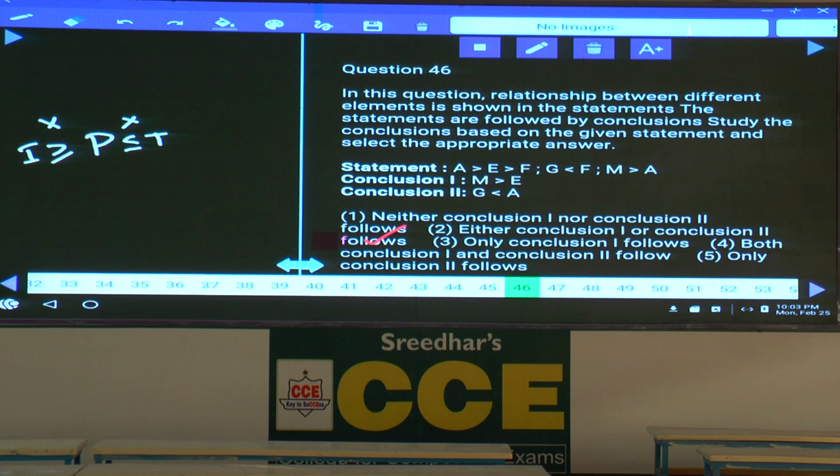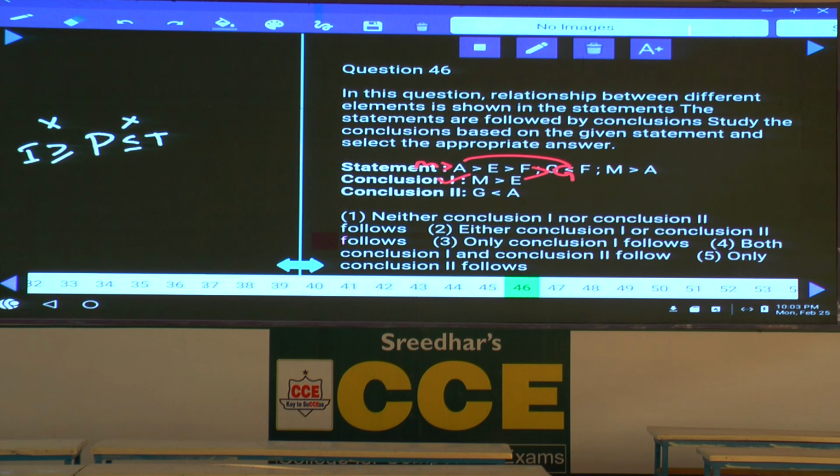Now question number 46. Now the relation between M and A. M is here, A is here. The element which is common is A. Hence M greater than A greater than E. M greater than E is definitely true. Then second one, G and E. A is here, G is here. G lesser than F. F greater than G. Now between A and G, which element is common here? Greater than.